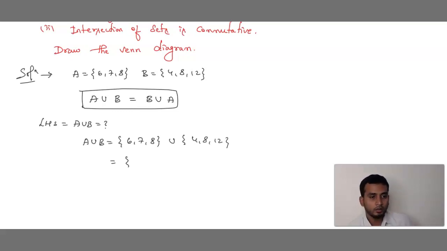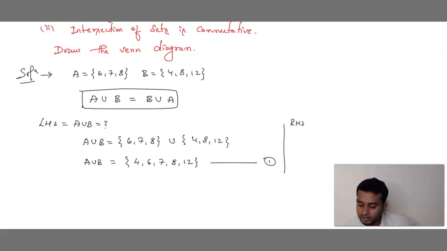Union means we have to combine. Which is the least number? That is 4. Then 6, then 7, then 8, then 12. We call this equation 1. So A union B is equals to 4, 6, 7, 8, 12.